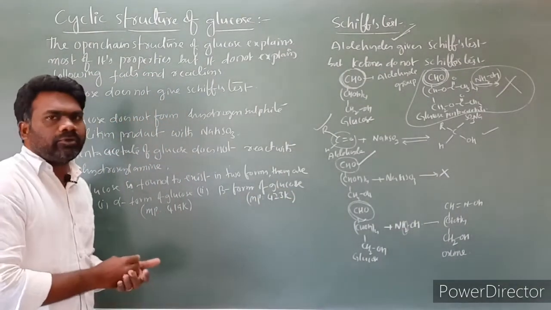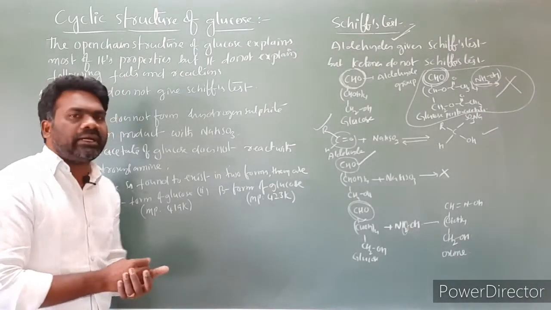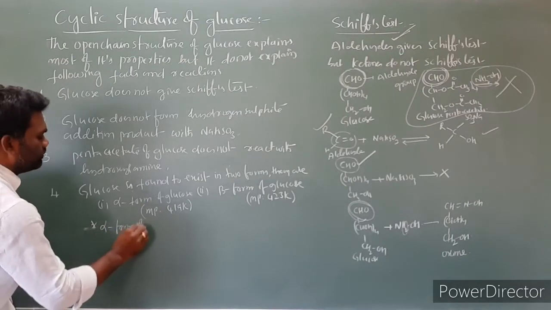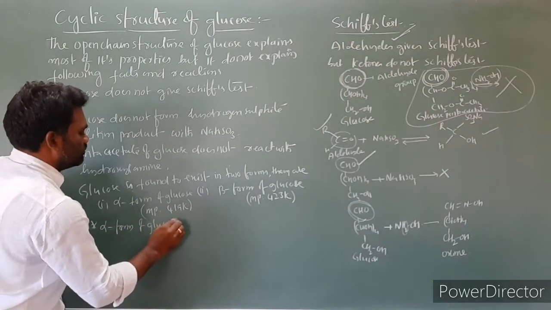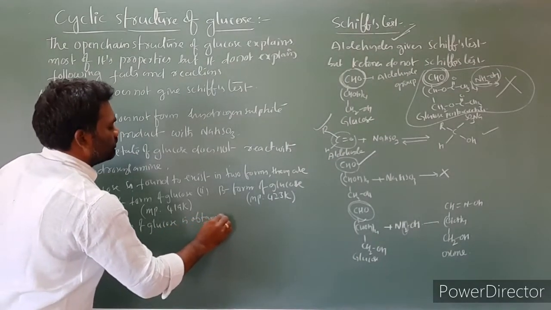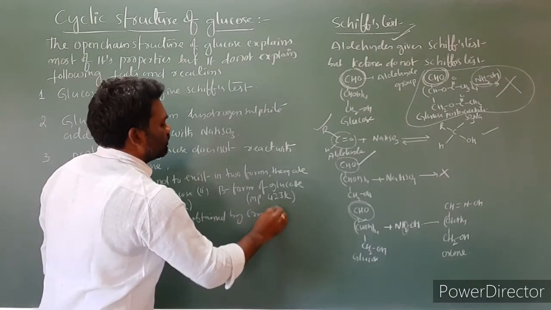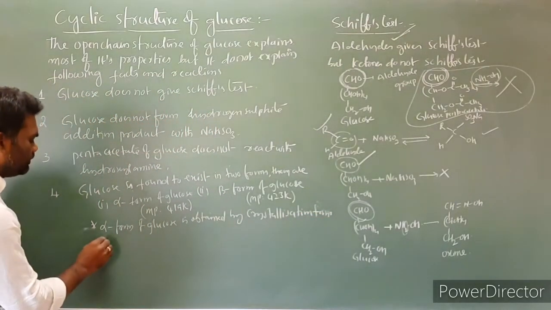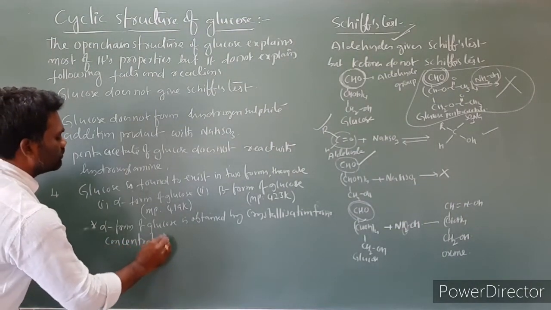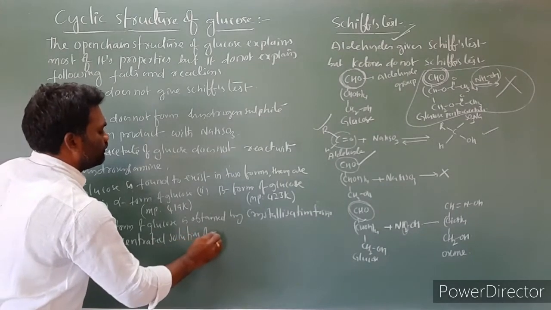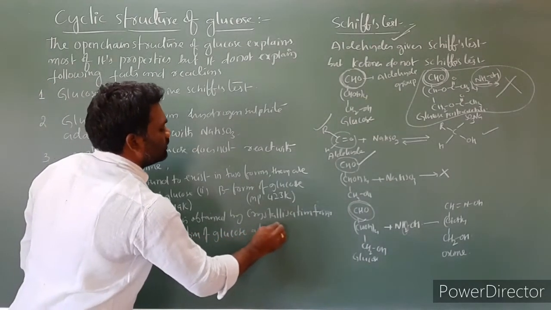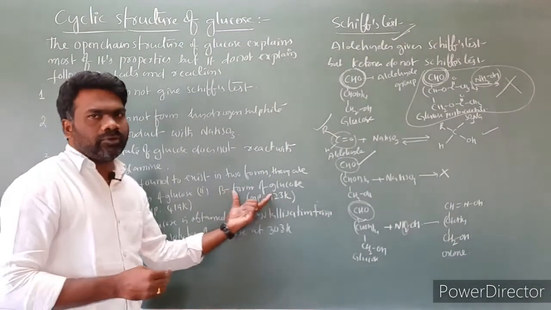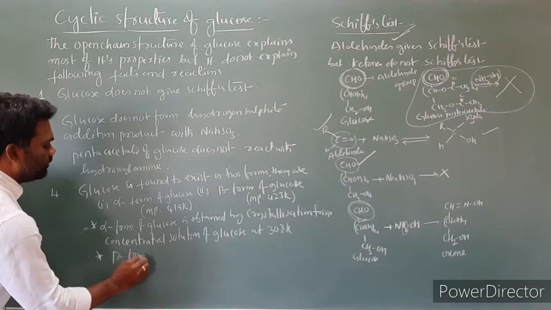Next, the alpha form of glucose is obtained by crystallization from a concentrated solution of glucose at 303 Kelvin.